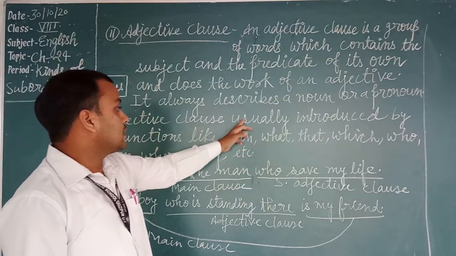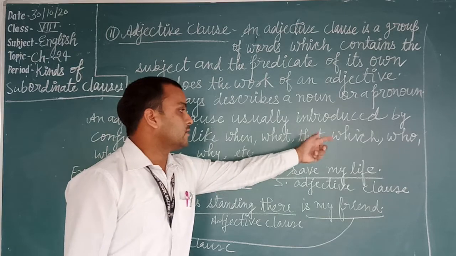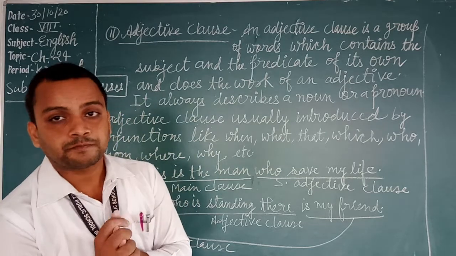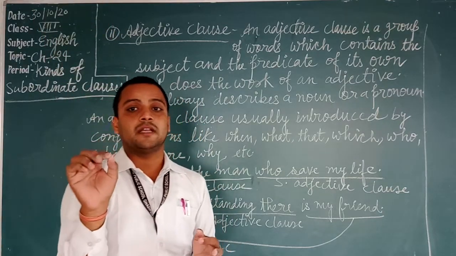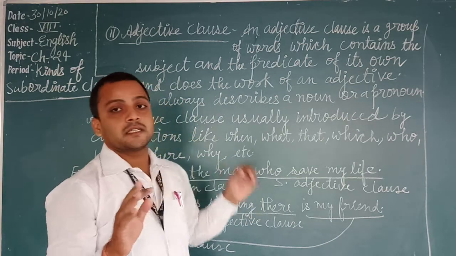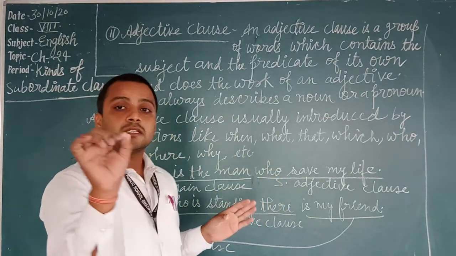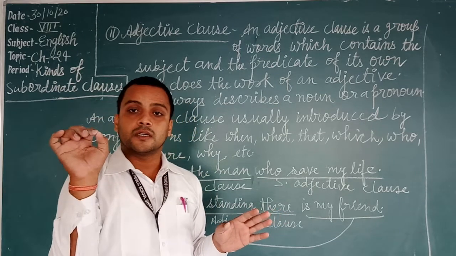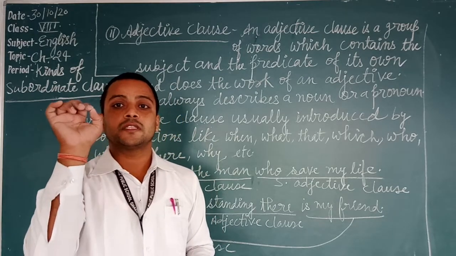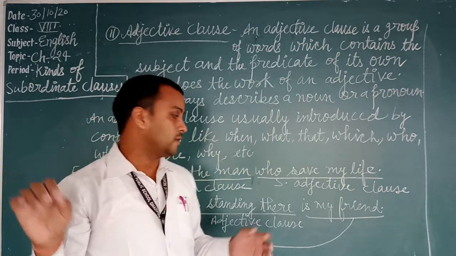An adjective clause is usually introduced by conjunctions like when, what, then, which, who, whom, where, why, etc. The conjunctions of noun clause and adjective clause are the same, but the meaning of these conjunctions is different. The noun clause is always introduced with 'ka', but the adjective clause is always introduced with 'ja'.